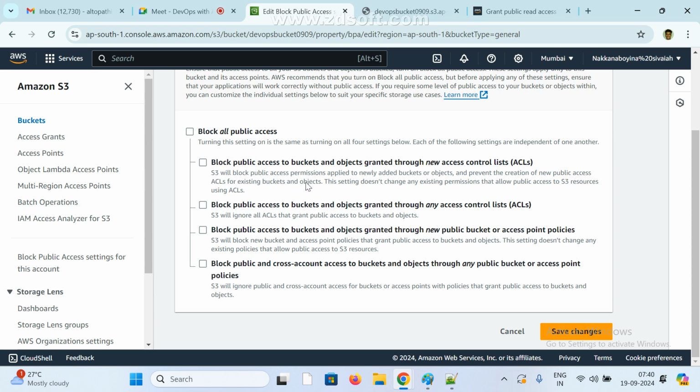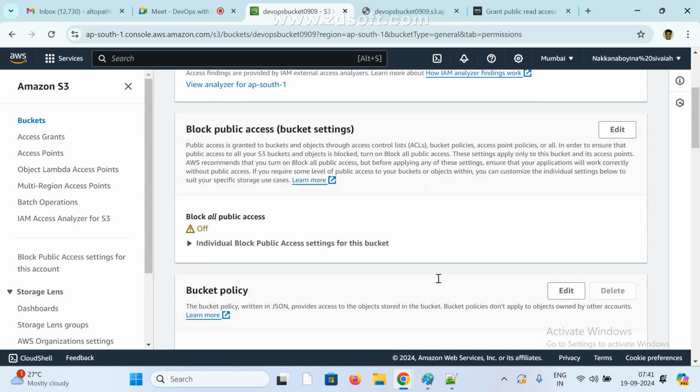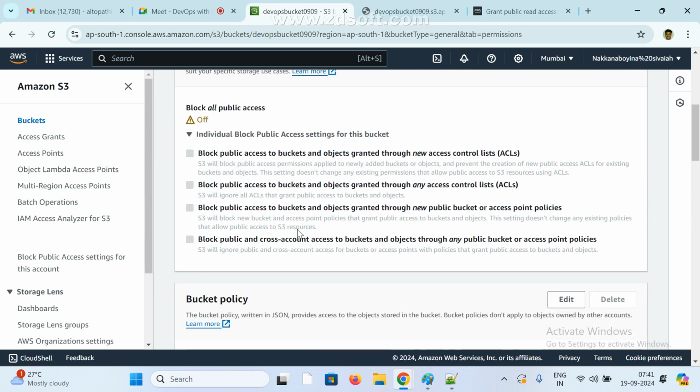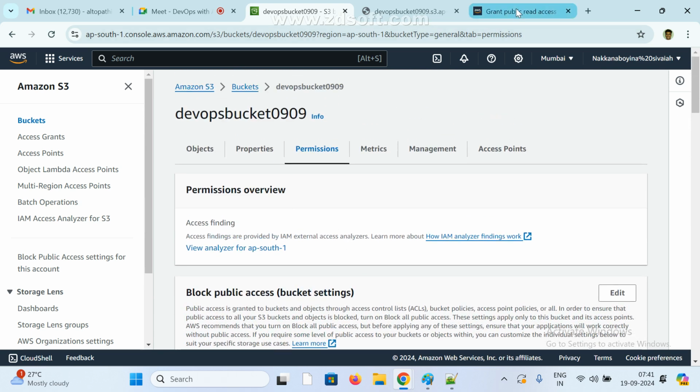But this will be the public access permission, applied to newly added buckets. Okay. So this one is already enabled.